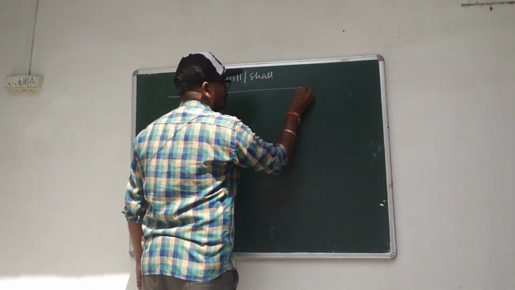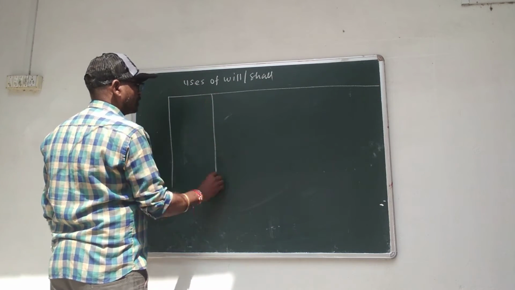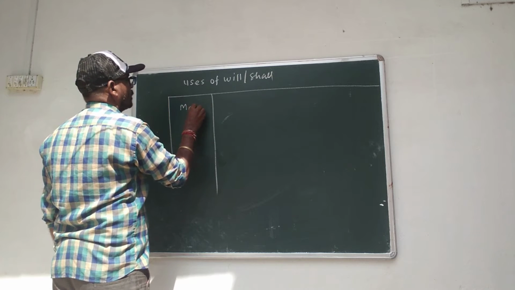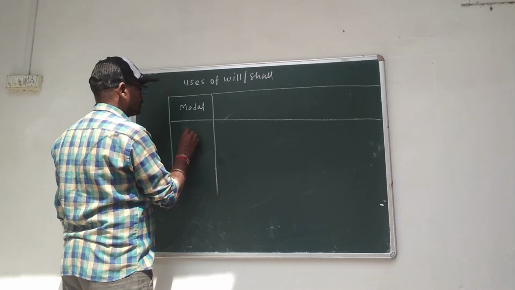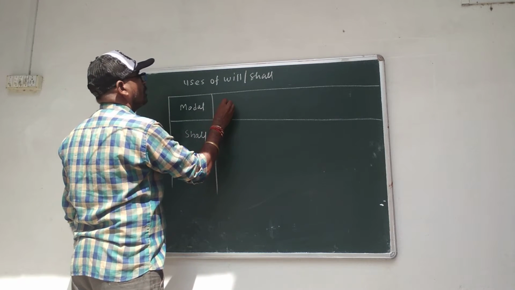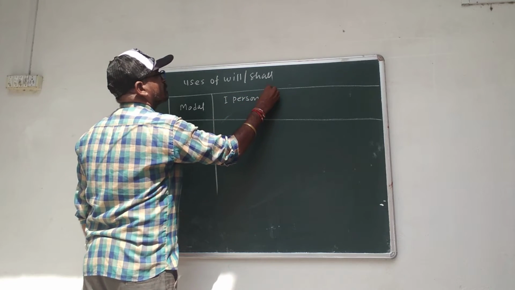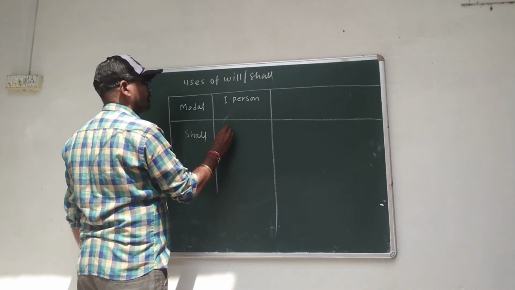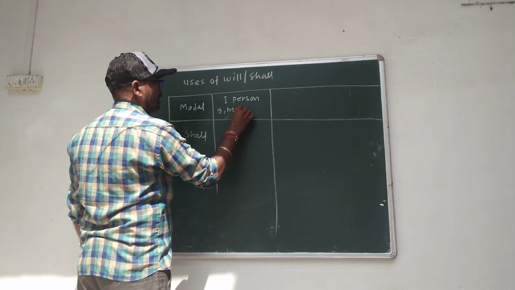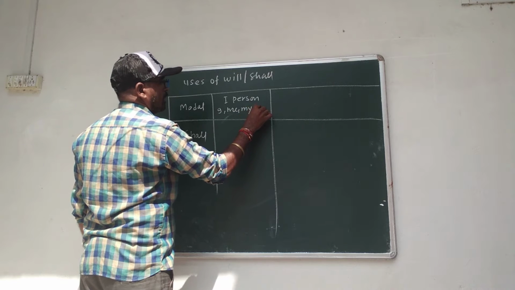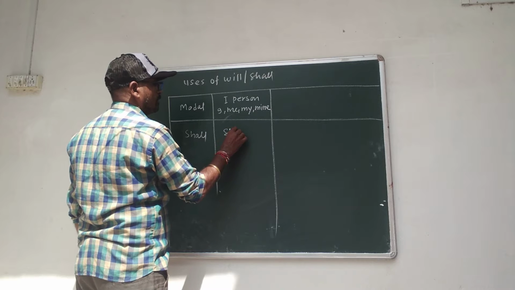For this, we see the table that shows the uses of modals. Modal shall is used with first person, I, me, my, mine, in simple future tense.